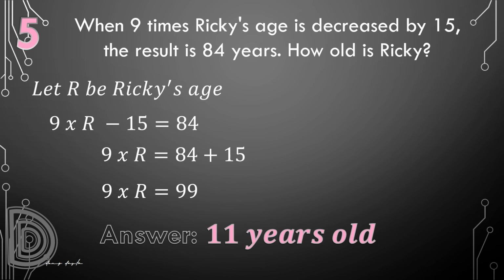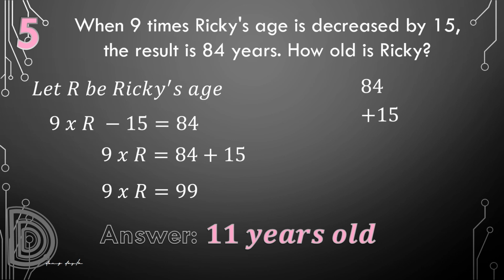Now, in the elementary, we have a solution that we call working backwards. Let us do that here. The end result is 84. That is 84 years. Before it became 84, a value is decreased by 15. So let's reverse the process. That will be plus 15.